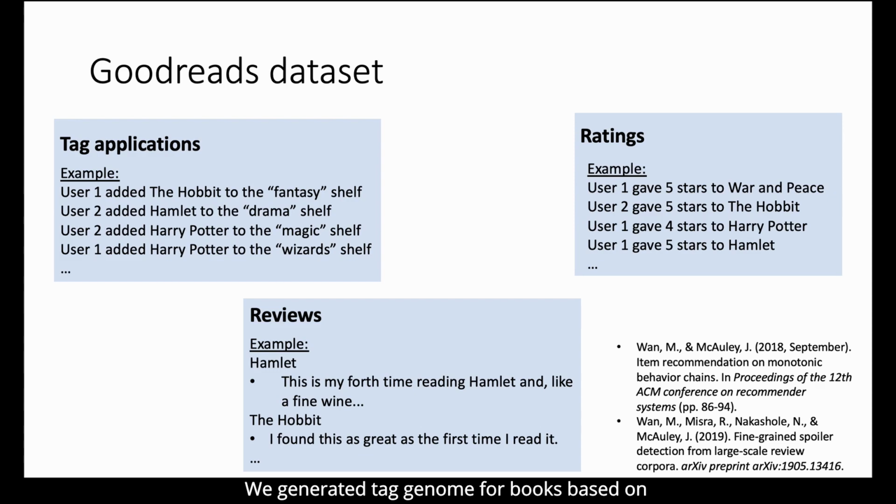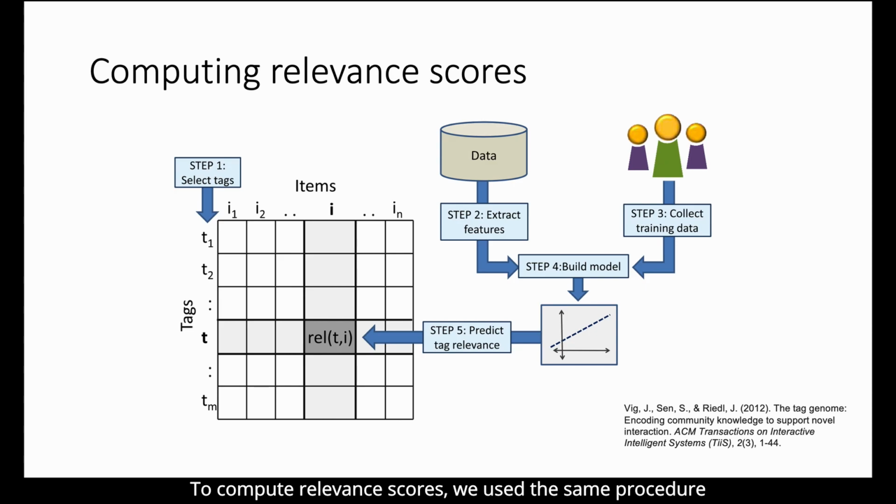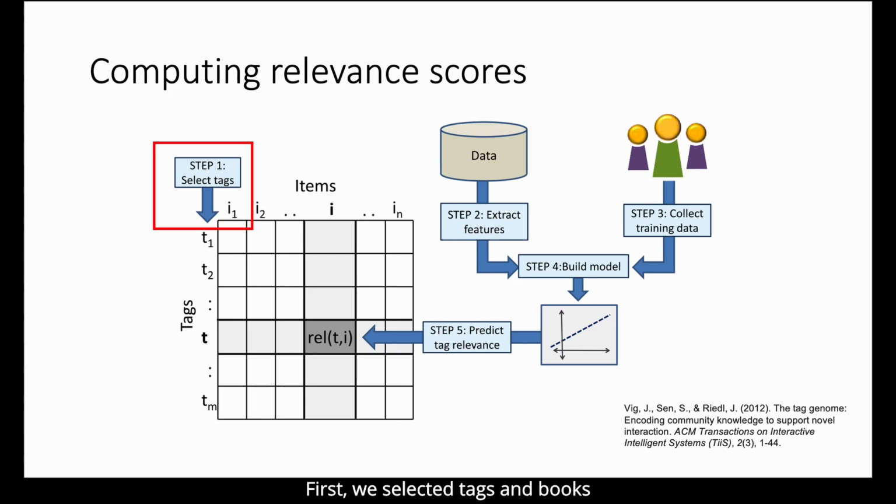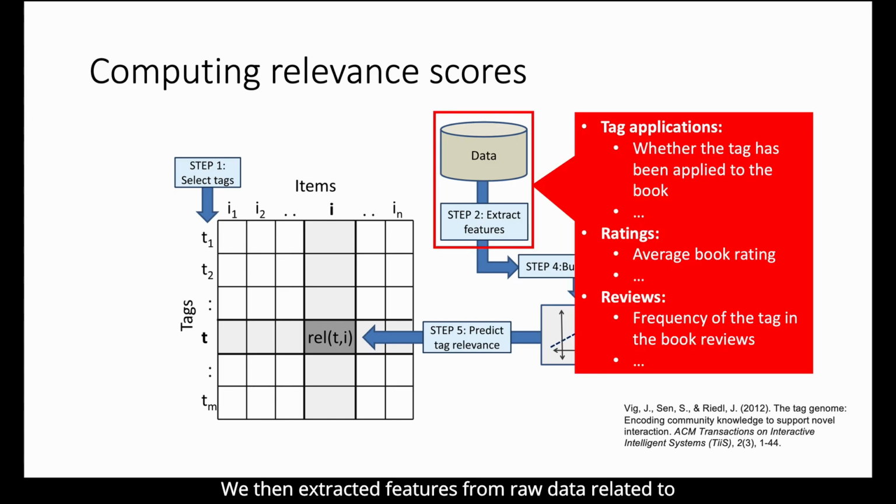We generated tag genome for books based on the Goodreads dataset. We used tag applications, ratings, and reviews. To compute relevance scores, we used the same procedure as the authors of tag genome for movies. First, we selected tags and books from the Goodreads dataset. We then extracted features from raw data related to these tags and books.